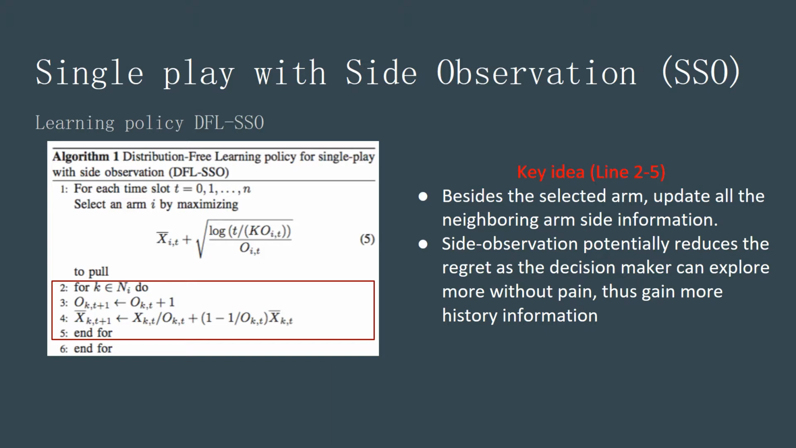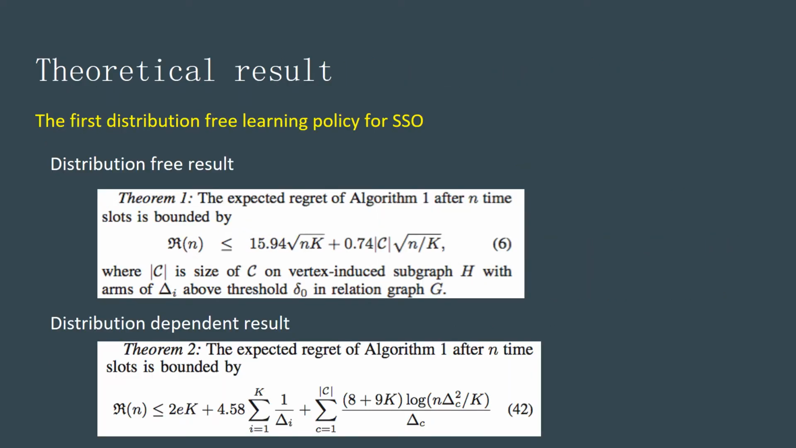For the case of single play and side observation, we select one arm each time and observe the rewards of its neighboring arms. So basically, compared to the classic MAB, it gets more observations at one time, which can be used to improve the learning policy. The key idea behind the policy design is to update both the selected arm and neighboring arms. We get a distribution-free learning policy for this case. Our proposed algorithm is the first distribution-free policy for the single-play side observation scenario.